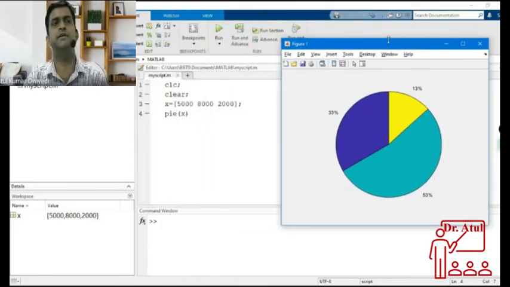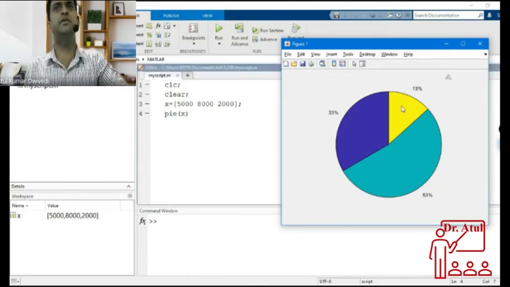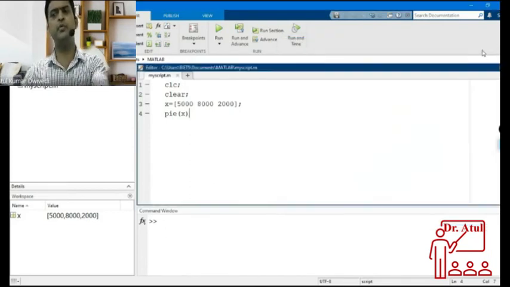So the first one is 13%. You are expending 13% on the first thing, and 33% on the second, and 53% on the third. So if you want annotation for these things, means if you want to specify for what purpose we are spending, then you have to give annotation. So then you have to write x comma.